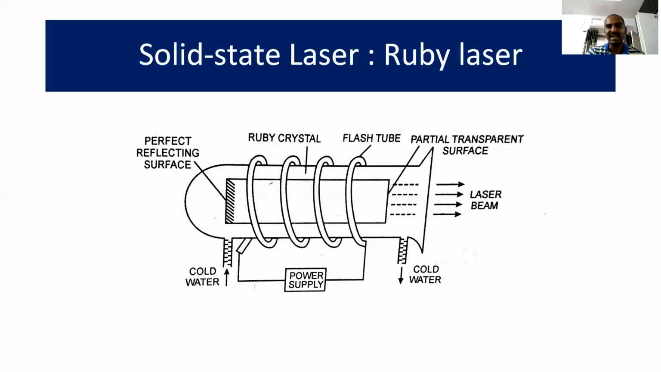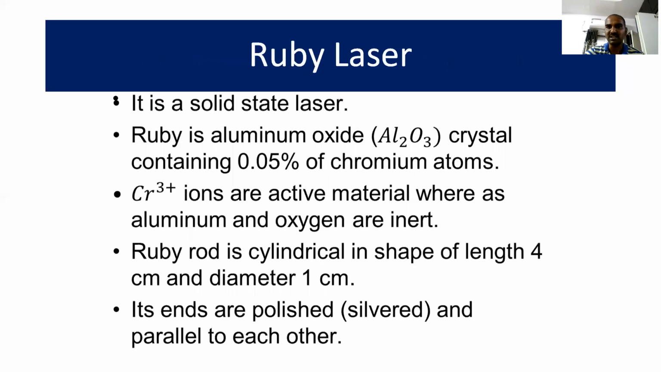This is the experimental setup of the ruby laser. Here ruby is nothing but crystalline aluminum trioxide, in which 0.05% of chromium is added. Usually the color of ruby is red, so that's why the ruby rod is red in color. Ruby is a crystalline solid, crystalline aluminum trioxide, Al2O3, in which 0.05% of chromium ions are added. So chromium ions are present in least concentration. That's why chromium ions act as the active material.